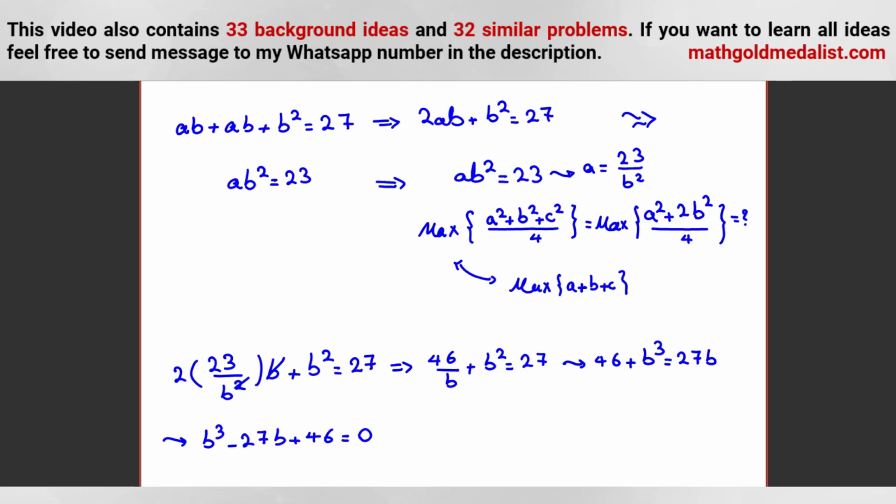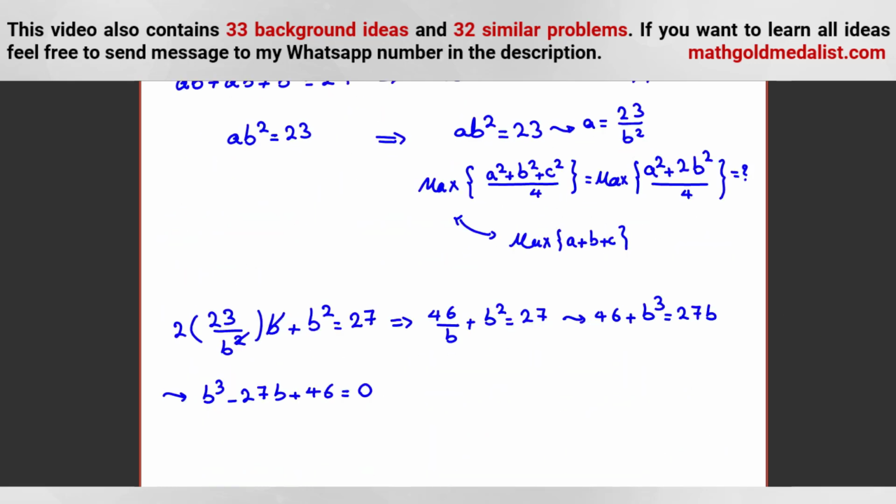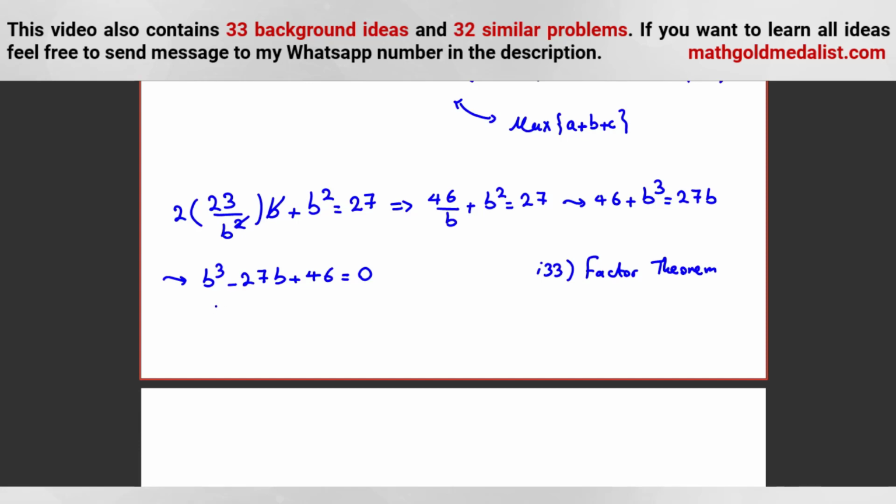Now, when the degree is 3, usually 90% of the problems, idea 33, we should use the factor theorem. In AMC 2023, the last AMC, we had a similar problem where you should use the factor theorem. You should check for some numbers to see if we have any answer. If you replace 1, it is not 0. If you replace 2, it will be 2 cubed minus 54 plus 46, which will be 8 minus 54 plus 46. 46 plus 8 is 54, it will be 0.